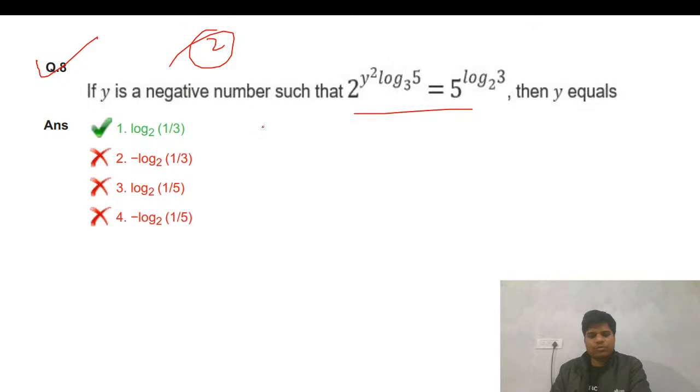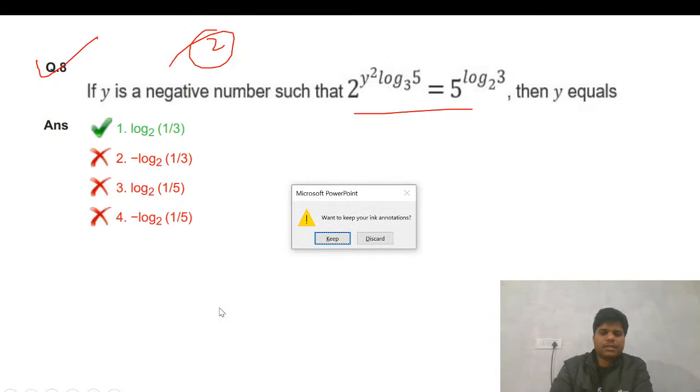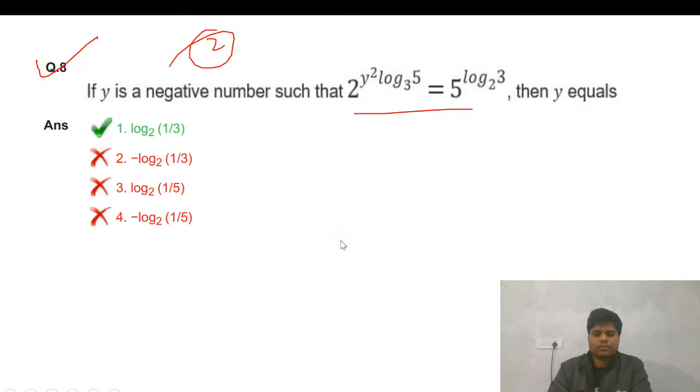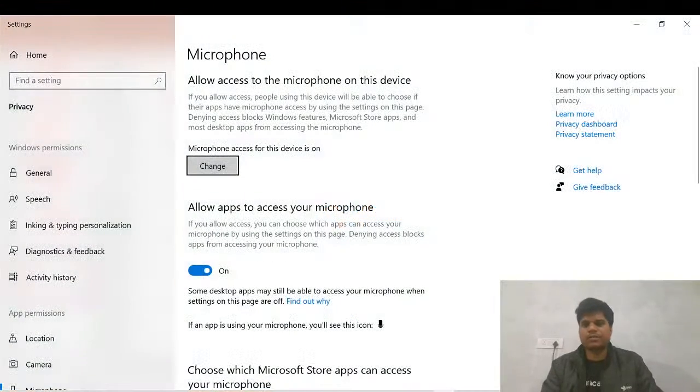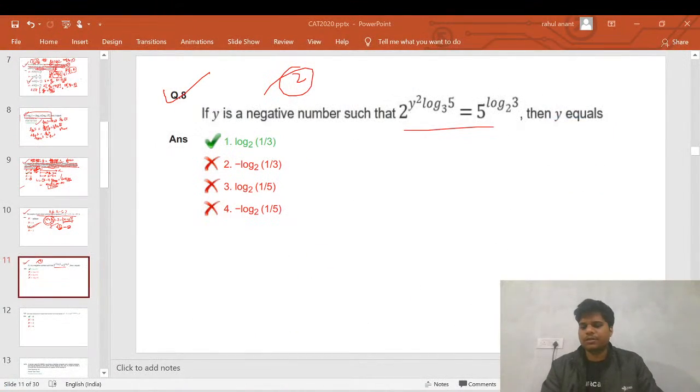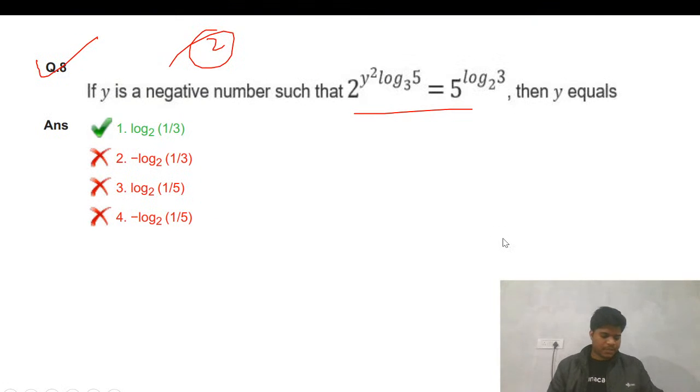Okay, the voice is not clear. Just a second, let me check. Any issue with the voice? Let me check if there is any issue with the mic. I think from my side every setting is fine.